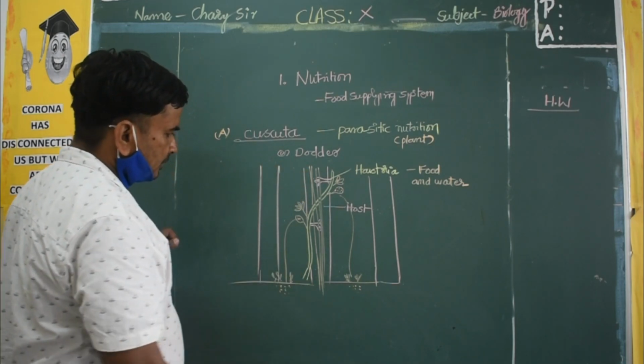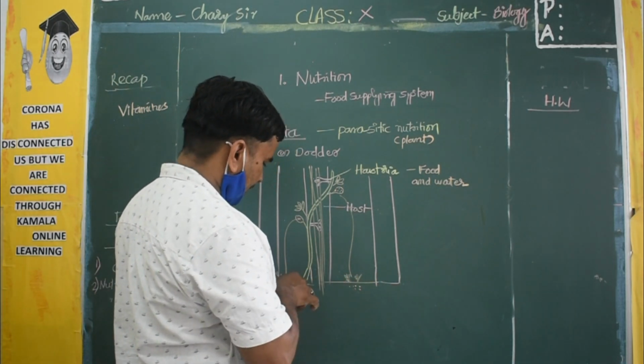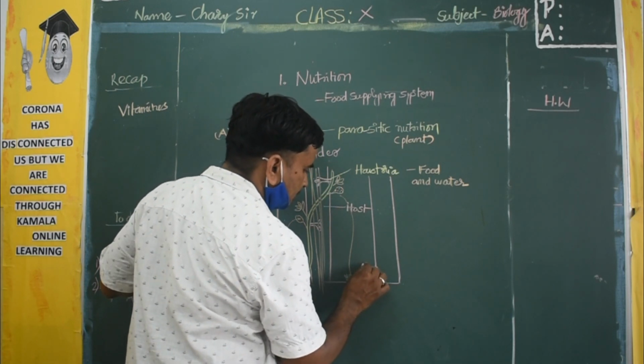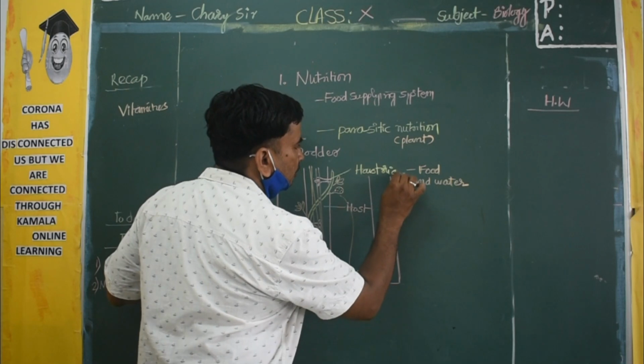So what happens? This plant germinates, and again it attaches to the host plant.